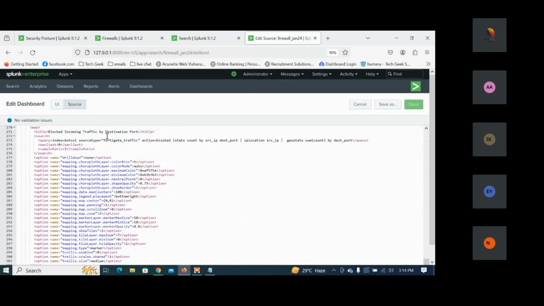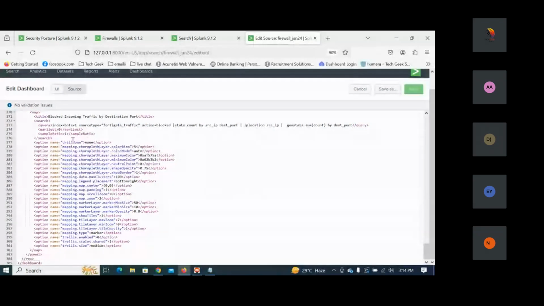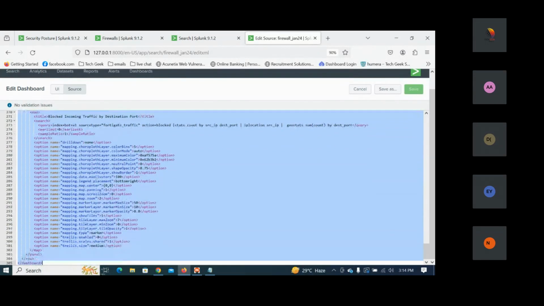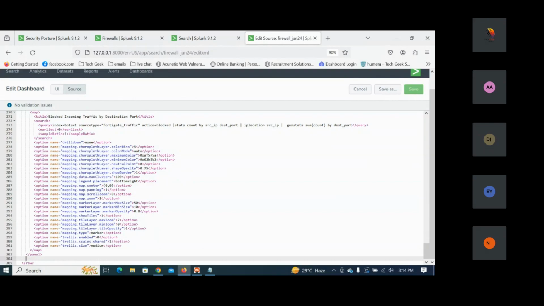This is a block, right? Block traffic by the destination port we have seen. If you want to make this for allow, what do we have to do here? I'll copy the entire thing. Just copy and change. Allowed. Yeah. Block to allowed. Yes.